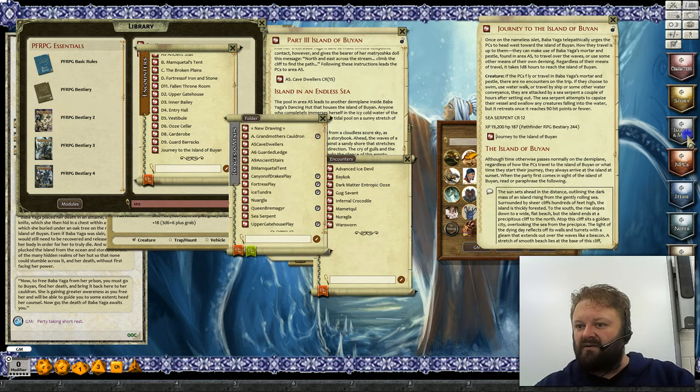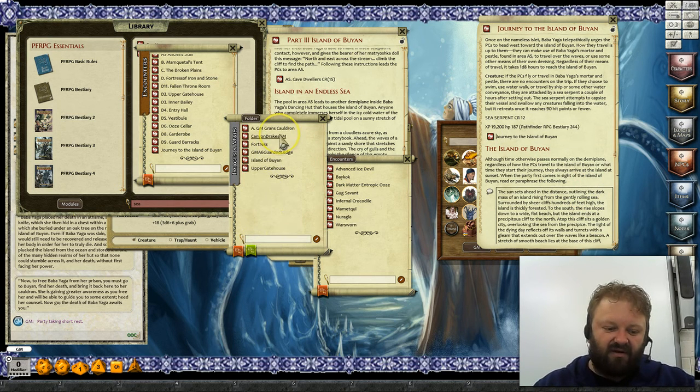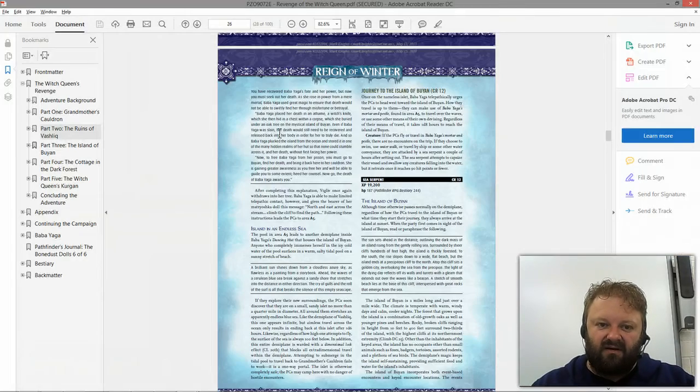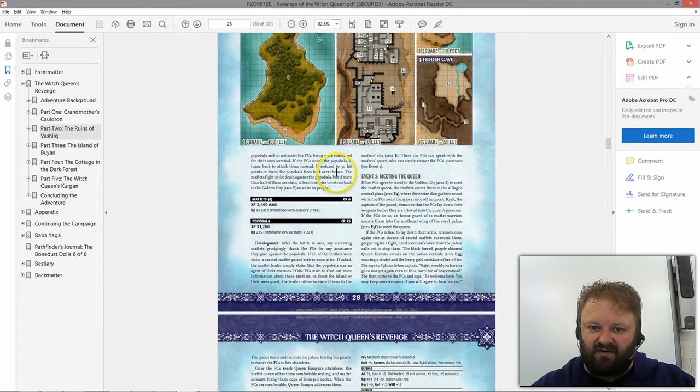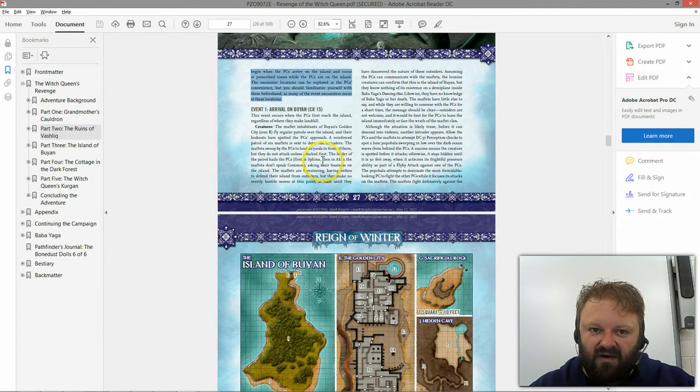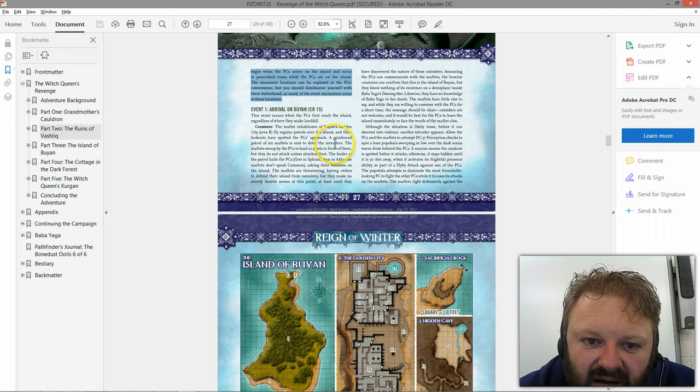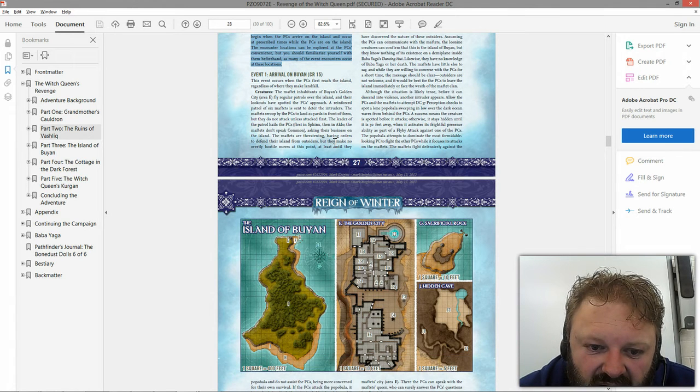Okay, now, later on, I will be doing an encounter that they meet up with. Is it the next encounter, event 1? City area E, okay.